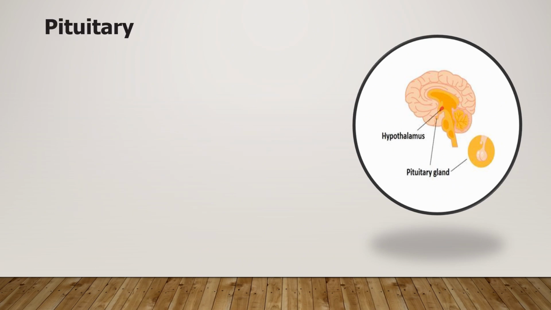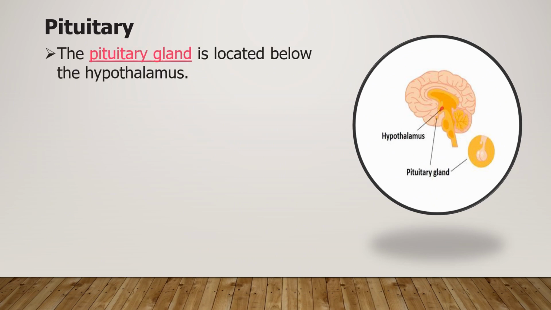The next gland of the endocrine is the pituitary. The pituitary gland is located below the hypothalamus. The hormones it produces affect growth and reproduction.